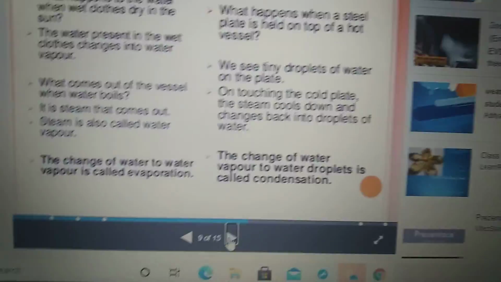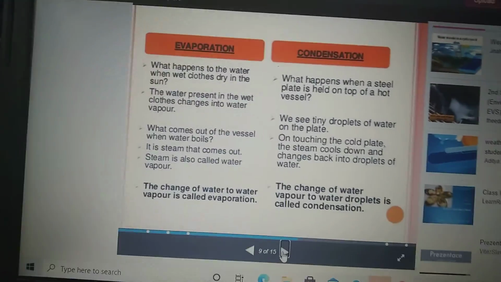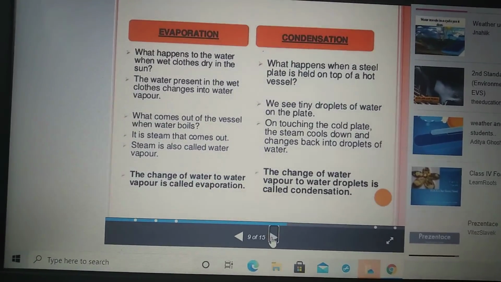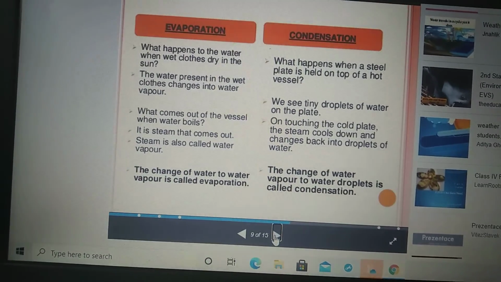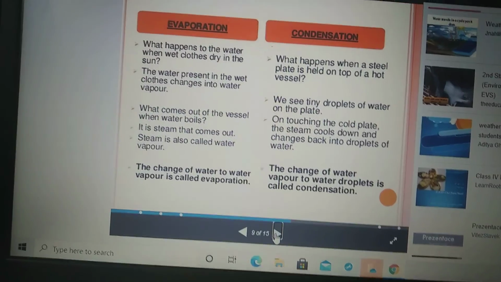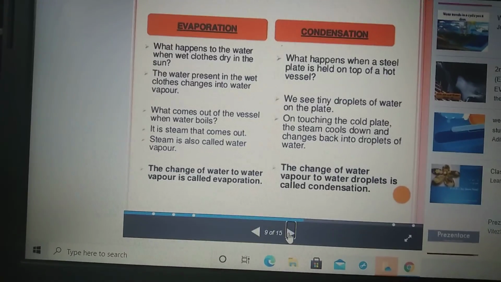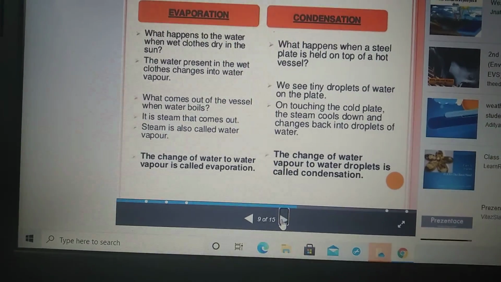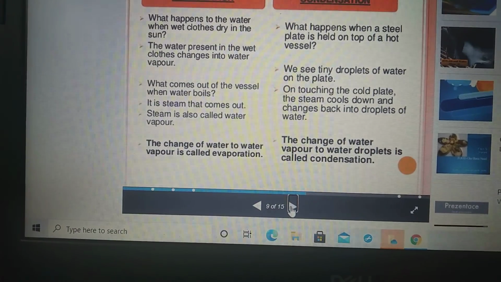Next, evaporation. What is meant by evaporation, children? We have learned in states of matter that water evaporates and forms water vapor, isn't it? So water from lakes, rivers, ponds, and oceans gets heated up due to the heat of the sun in summer season. This water evaporates, turns liquid to gas, and forms water vapor. That process is known as evaporation.